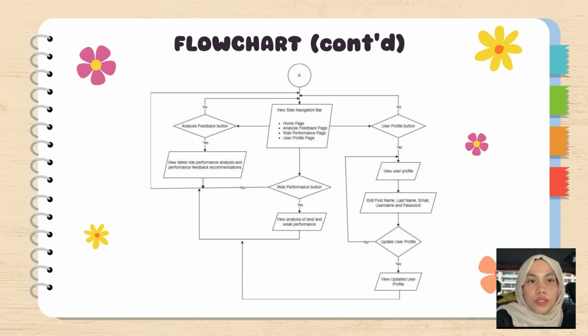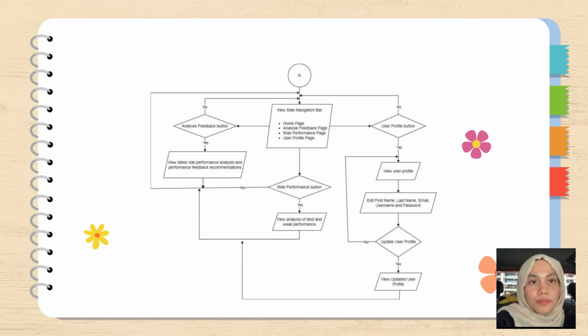This second figure shows what's inside the side navigation bar, which consists of 3 pages, which are analysis feedback to view latest ride performance analysis and performance feedback recommendations, a ride performance page to view the analysis of the best and the weakest performance, and lastly to view the user profile to update the user's profile.